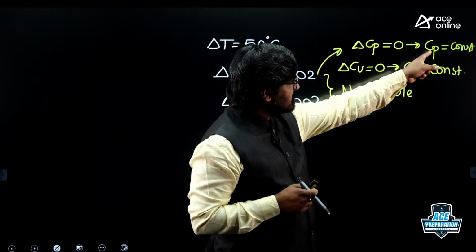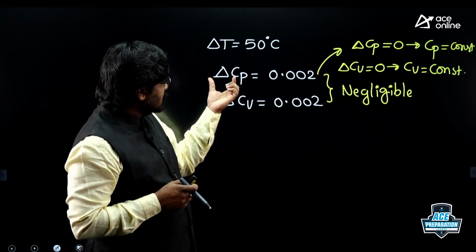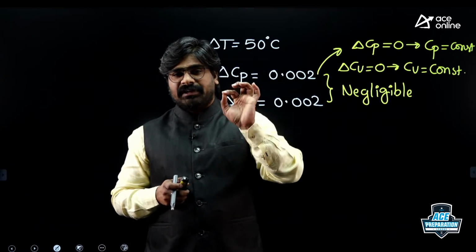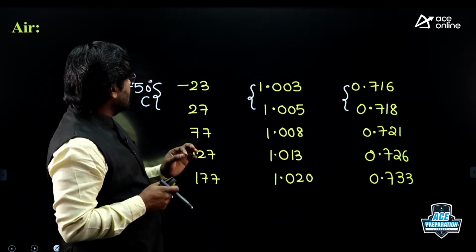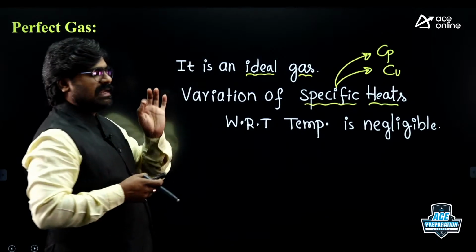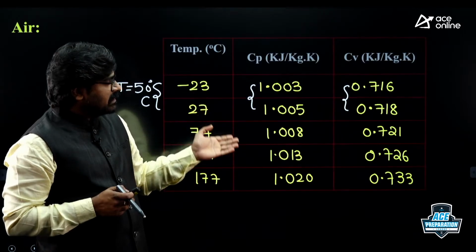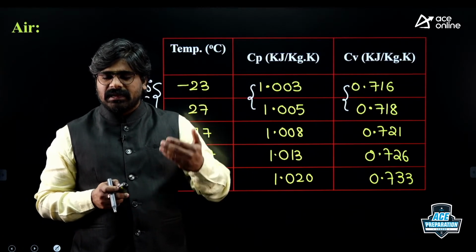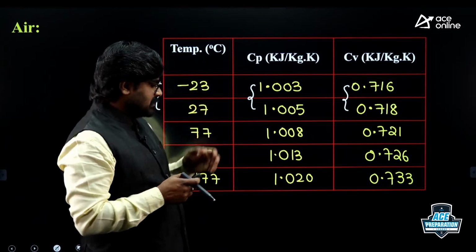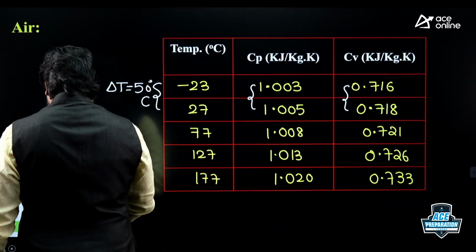Constant specific heat analysis means Cp constant, Cv constant, which is perfect gas analysis. Cp variation is negligible, therefore Cp and Cv are constant. So constant specific heat analysis means perfect gas. Perfect gas is nothing but an ideal gas in which the variation of Cp and Cv is negligible with respect to temperature. Practically the variation is negligible. So that's why air is a perfect gas.